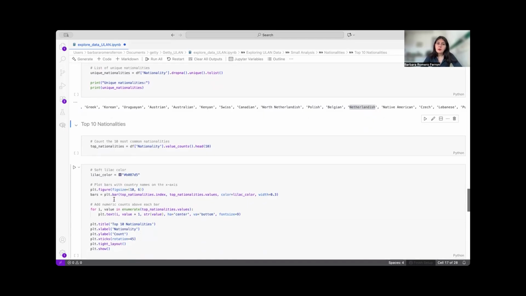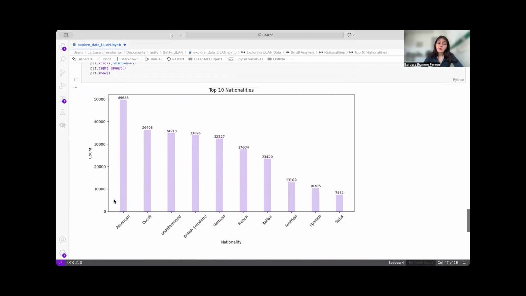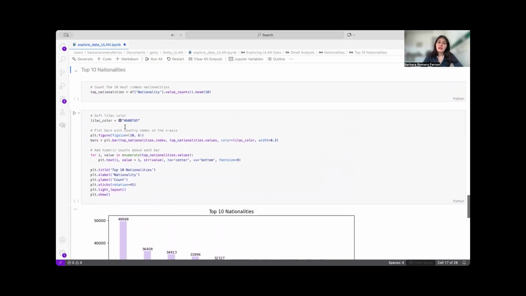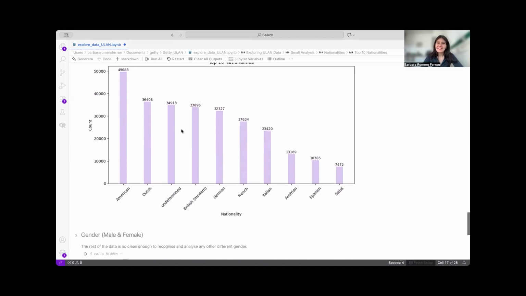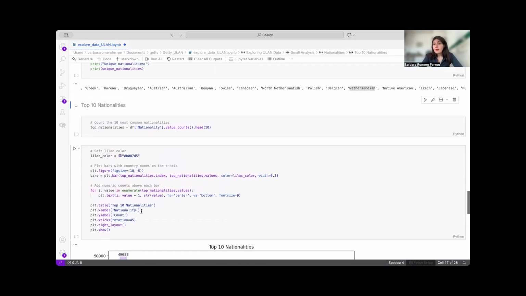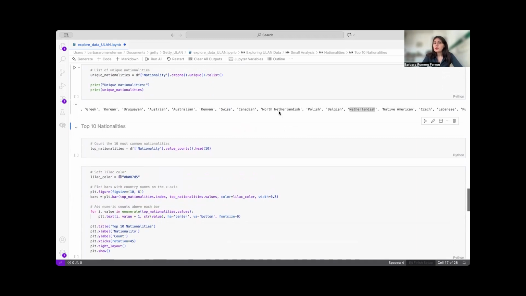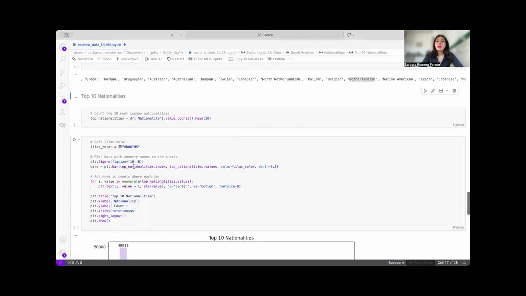If we want to see the top 10 nationalities, so the ones that appear the most, then here we have a simple graph, and then we selected color. We also created this, where you can add information and colors, and I think that is very nice. Then we have the top 10 nationalities, in which we can see the most popular nationality within the artists recorded. You remember that this is not properly clean and will need more normalization before we have an accurate number here. But this gives you the code and the interest of how simple analysis can help and contribute to make sense of the data.